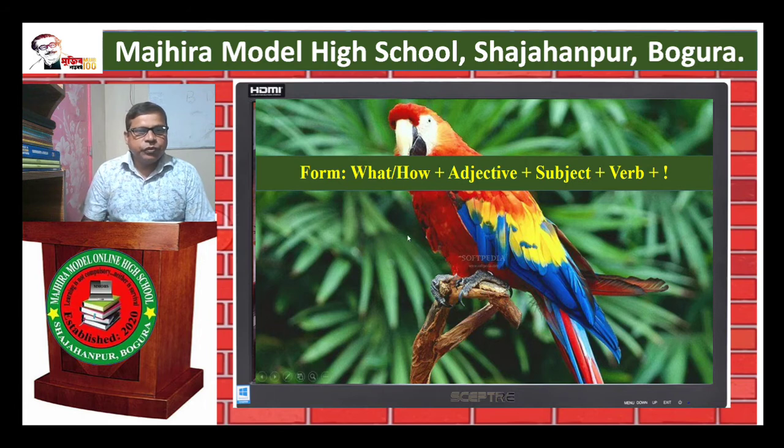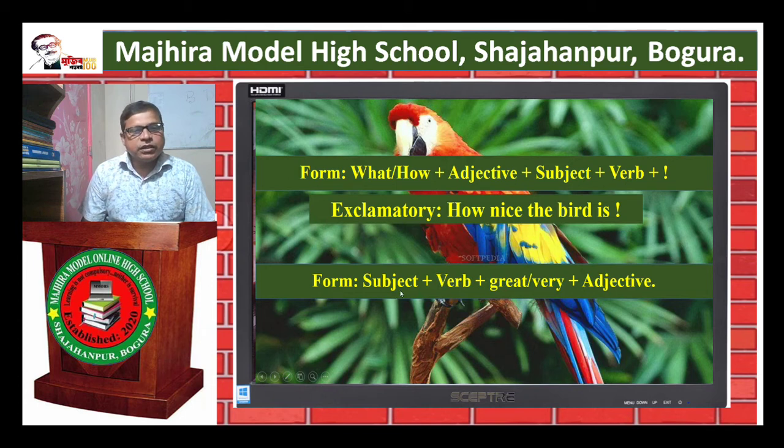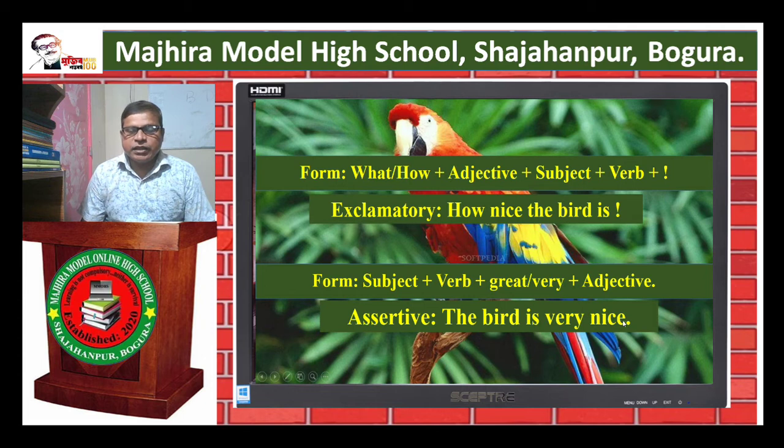First rule. Form of exclamatory sentence: what or how plus adjective plus subject plus verb and exclamatory sign. Example: how nice the bird is. The form of assertive sentence: subject, verb, great or very and adjective. Example: the bird is very nice. We use very instead of how. So, we use great or very instead of what or how.